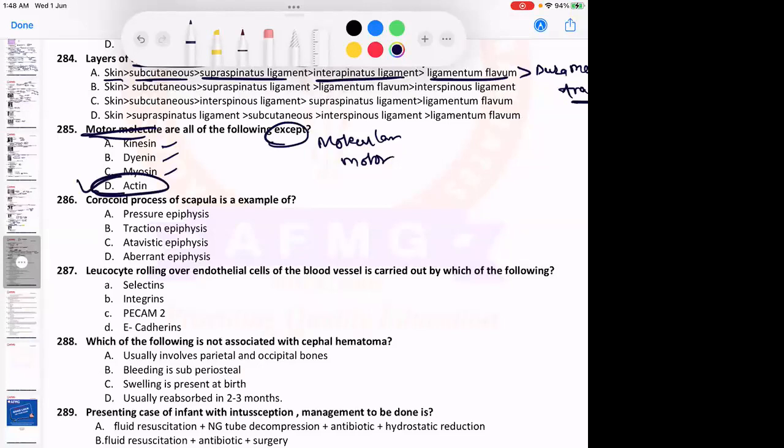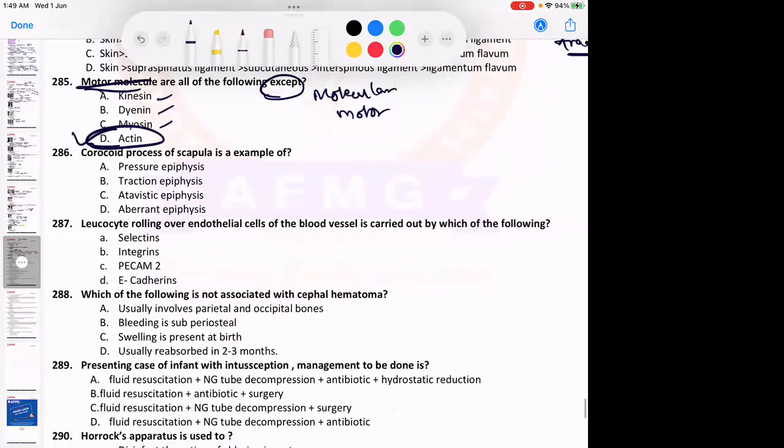Actin is not a molecular motor, guys. Please remember, this is an important question of physio. Please remember this. And dynein is defective in which syndrome? I'll tell you quickly, it is important. Try an idea. Dynein is defective in which syndrome?